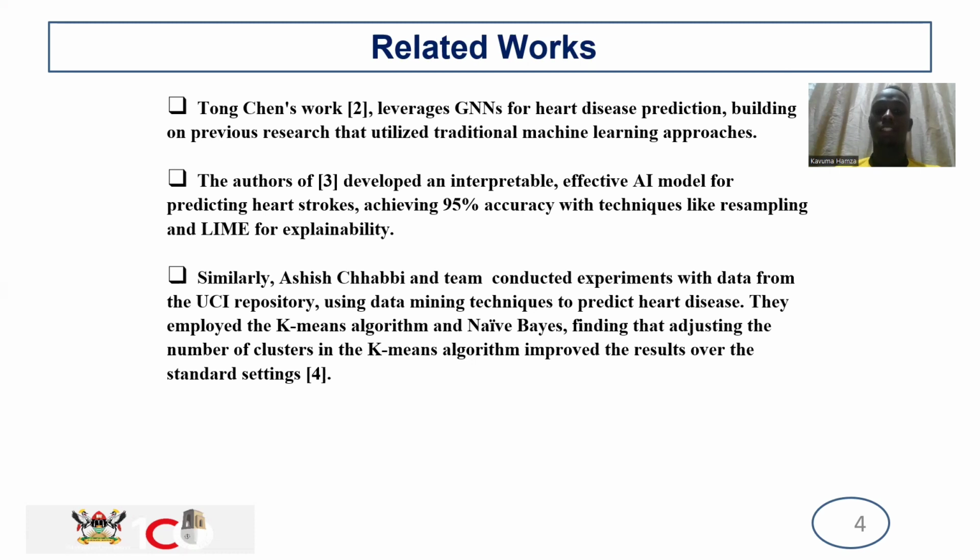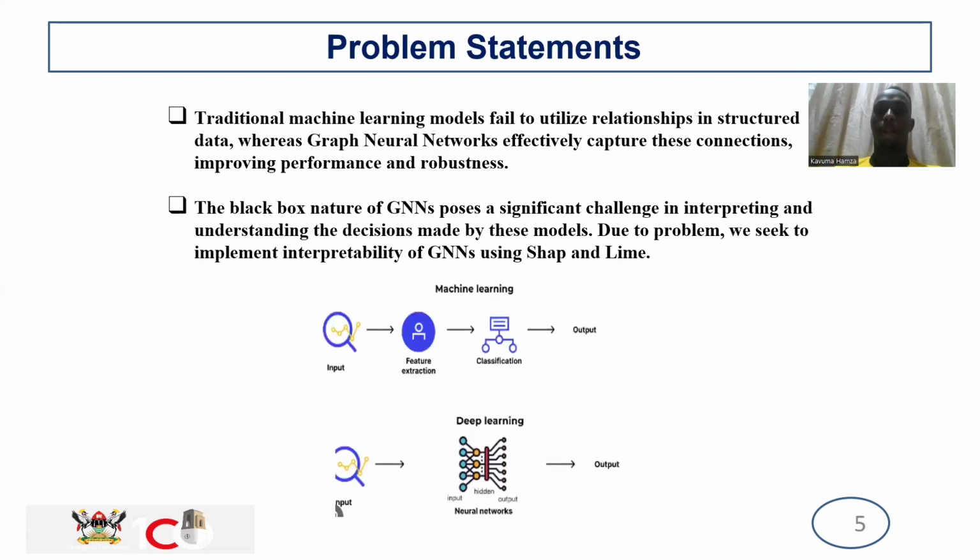Similarly, Ashishi, Chabi, and team conducted experiments with data from the UCI repository using data mining techniques to predict heart diseases. They employed the K-means algorithm and naive Bayes, finding that adjusting the number of clusters in the K-means algorithm improved the results over the standard setting.